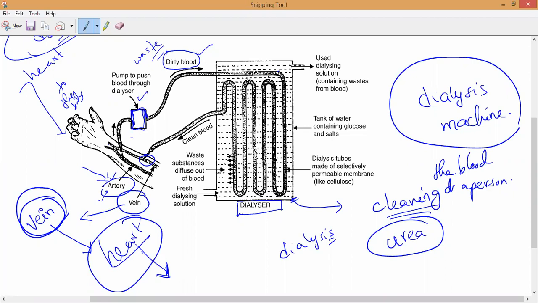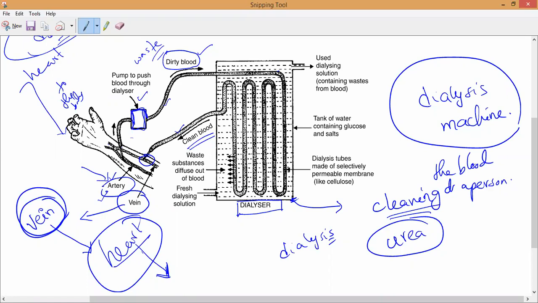From the arteries, blood flows to the dialyzer, and from the veins the cleaned blood is collected back. Do you understand, all of you, what the reason is? Also, where is the blood pressure more, in the arteries or in the veins? In the arteries, correct? So the blood is easily pumped into the dialyzer. Nobody responds. Arteries only, because the heart pumps the blood into the arteries, so they are always expanding, contracting and stretching.